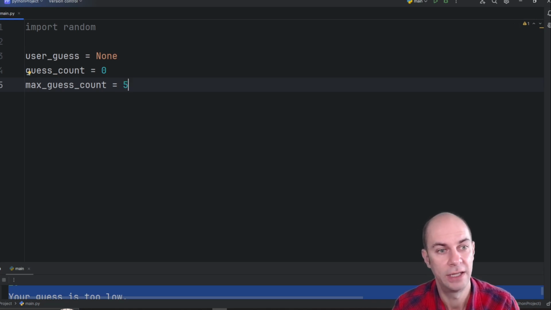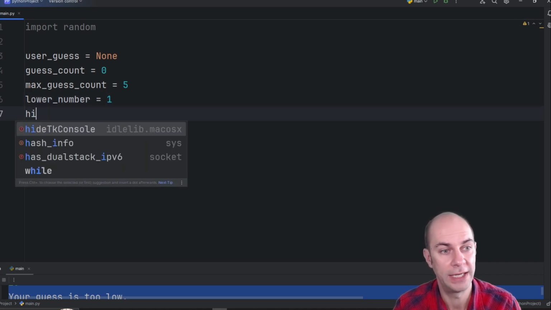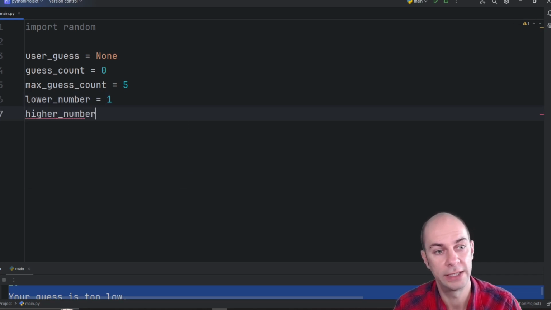Let's say that is 5. We need a lower number for our guess. So what should be the lowest number the computer will guess? And let's say that's 1. We will need a higher number, and that could be equal to 100.